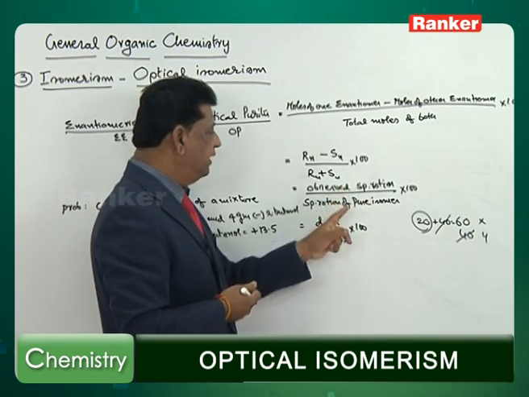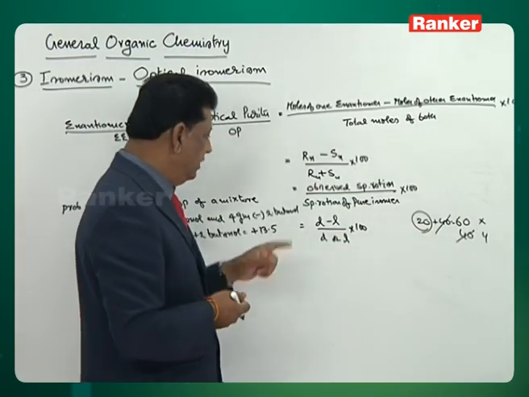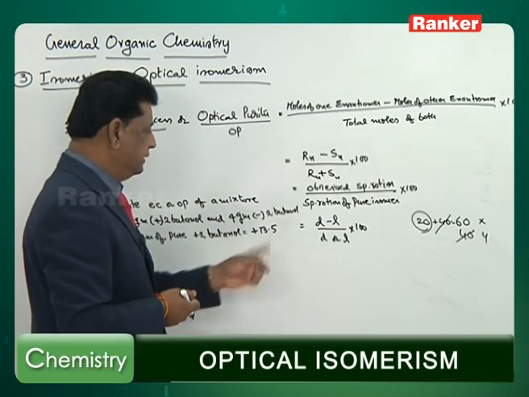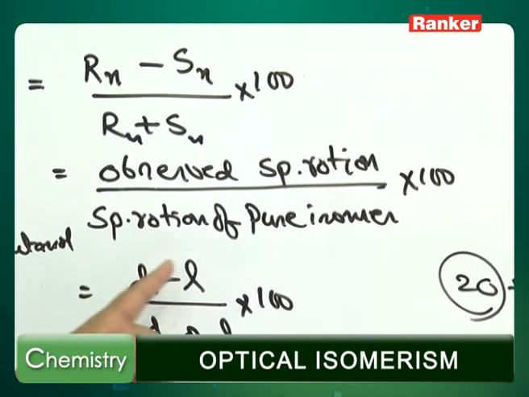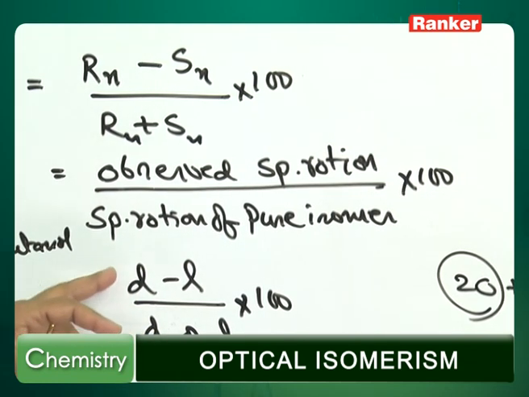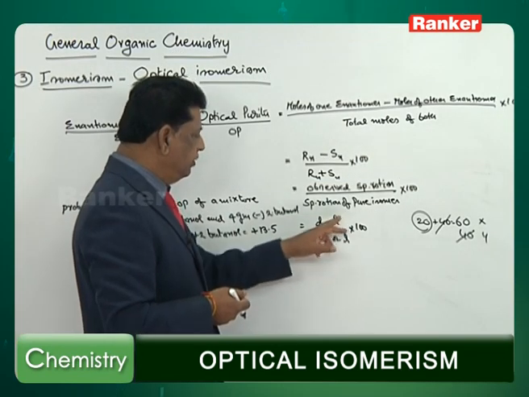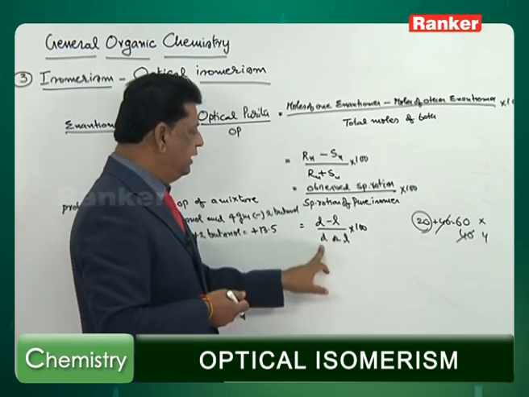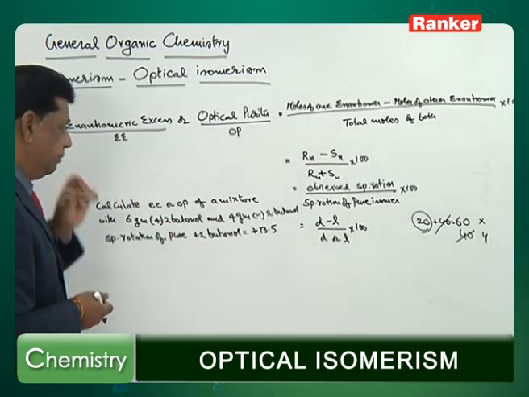So, the difference divided by the pure compound optical activity, multiplied by 100, will give the enantiomeric excess. Or D minus L, D value minus L value. Here also plus or minus is not significant, whichever is the higher one, remove the lower one from the higher one, with reference to the total activity. Either D or L, you take, into 100 will give the enantiomeric excess.